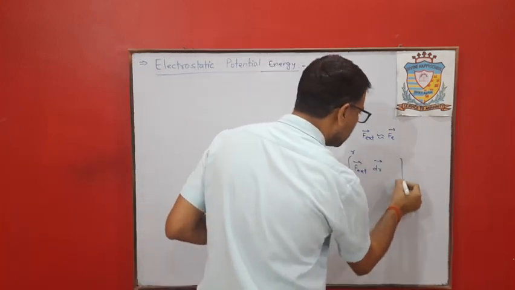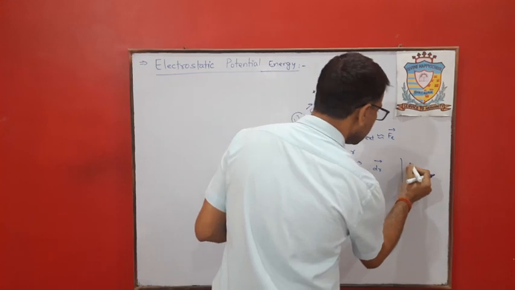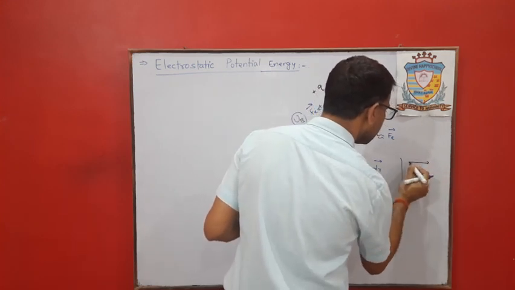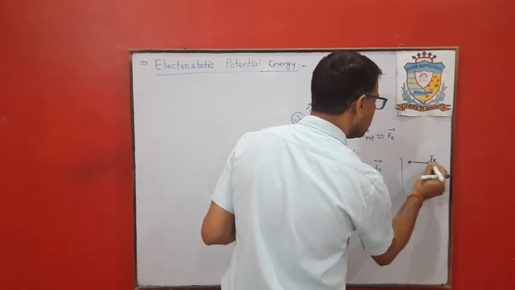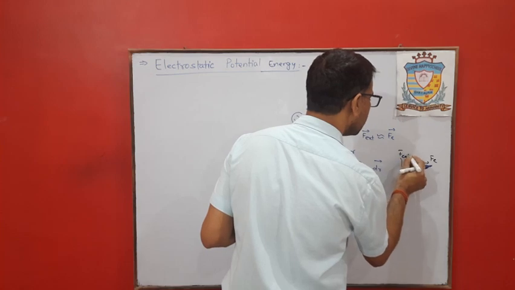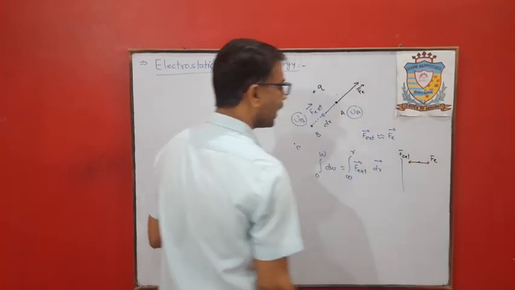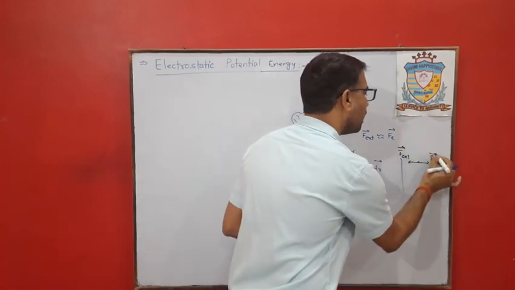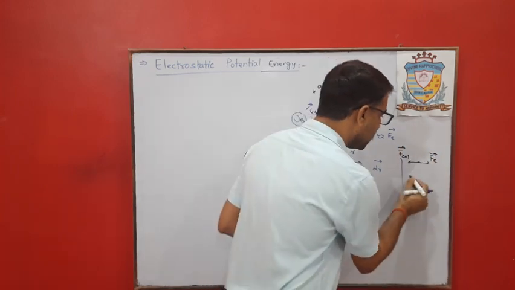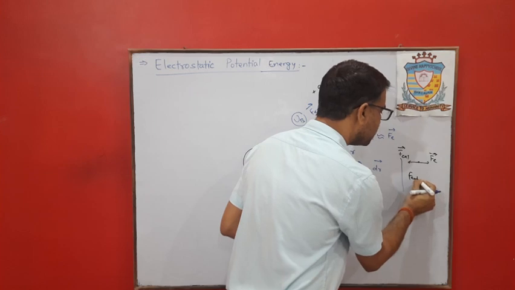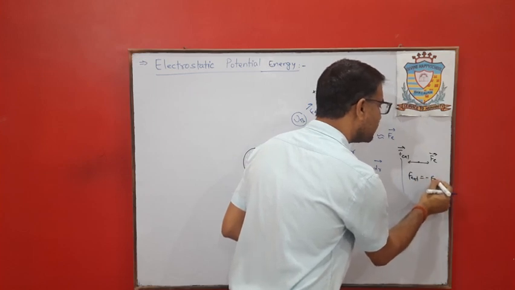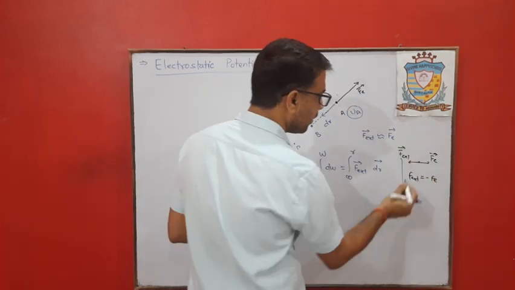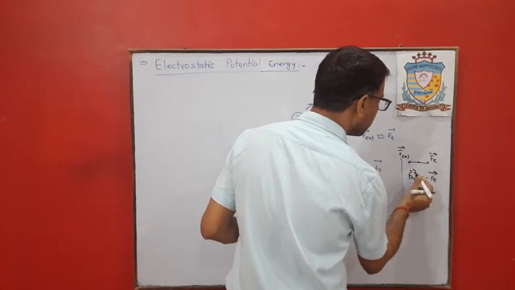One more thing we can consider: if two vectors Fe and F external are acting at a point and are in opposite directions, can we say F external is equal to minus Fe, the concept of negative vector.